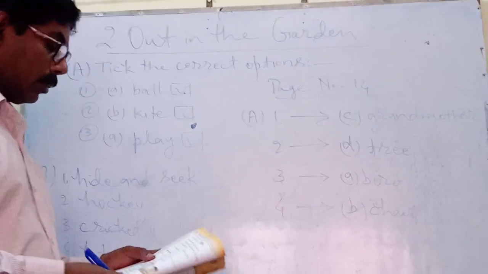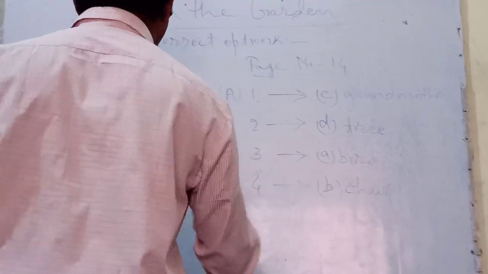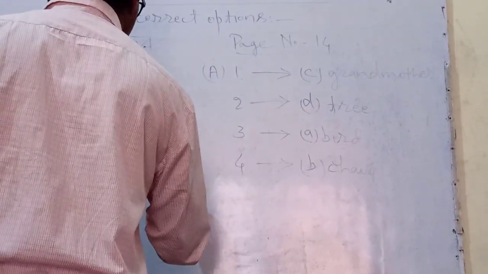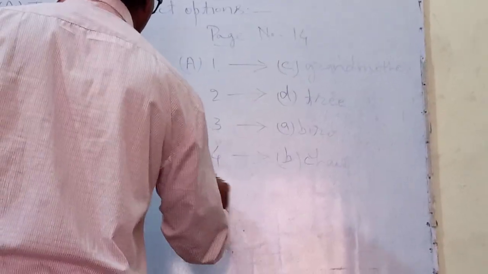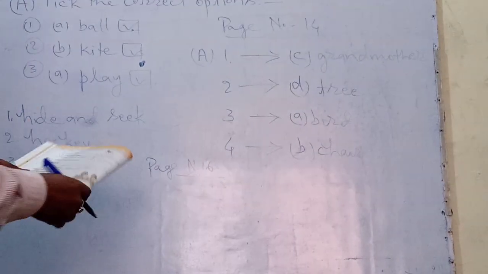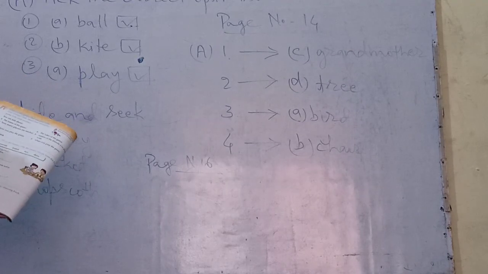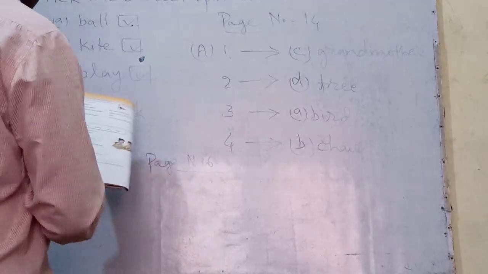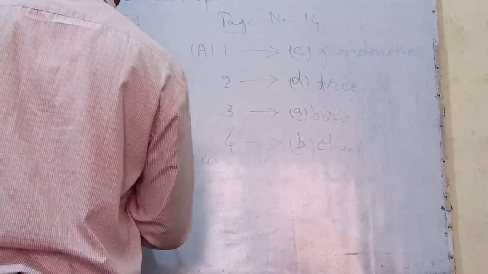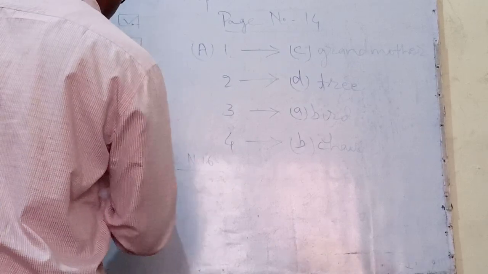And page number 16. Here are some words given in the box. You have to choose the right words and complete the given passage like that. I had a box of carry-ons.